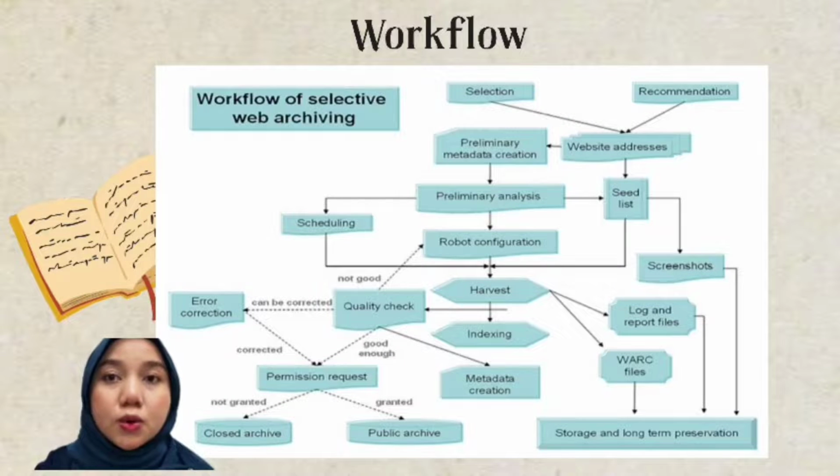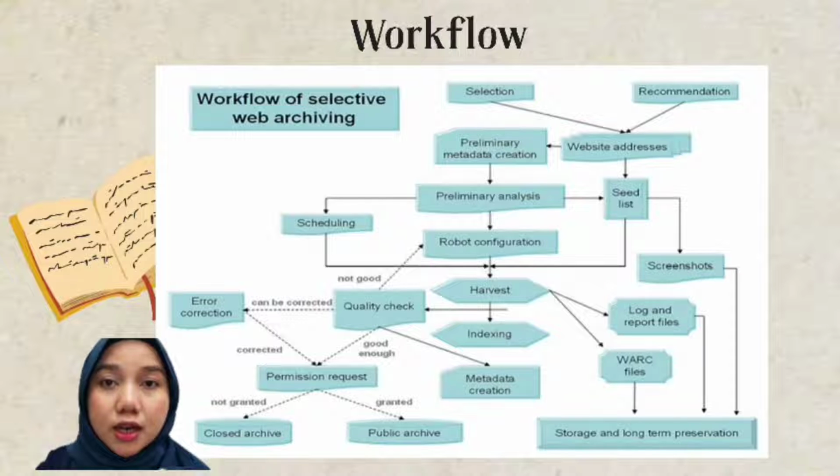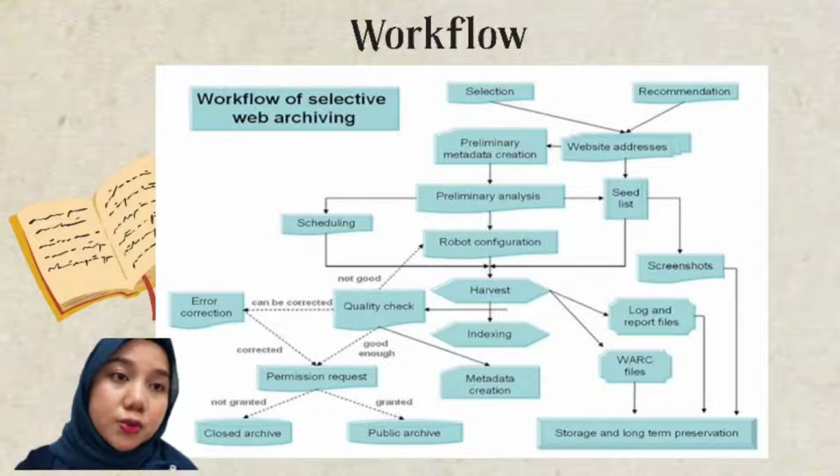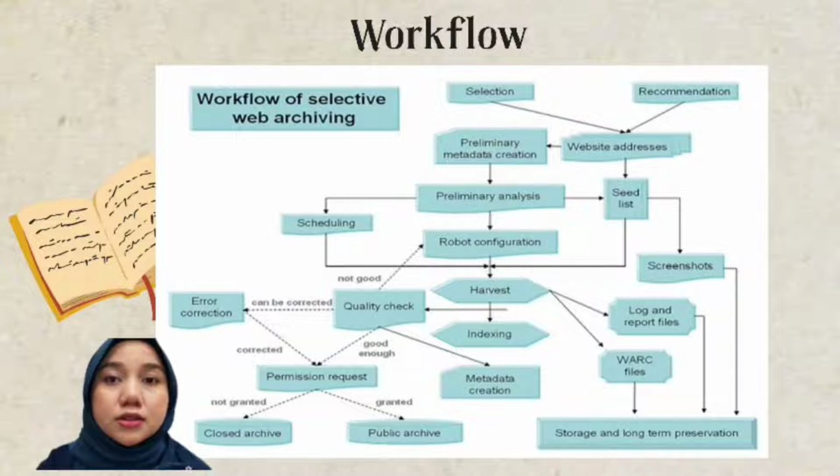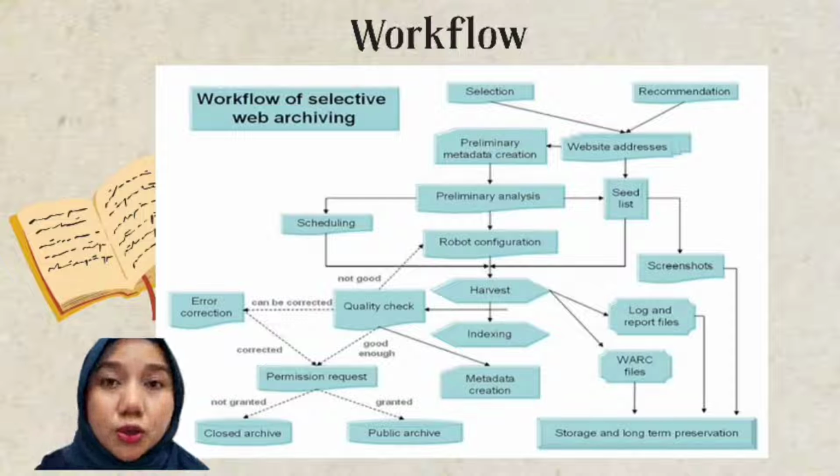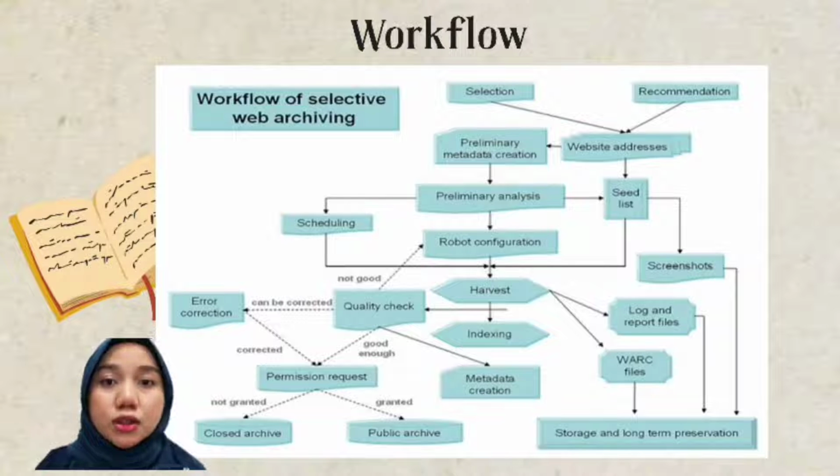So the second is the workflow of web archiving. How we select the web archiving. First, we will select the website recommendation from the website address. So then after we have selected the website, we do primary metadata creation, then analysis, seed list, schedule, robot configuration, harvest, indexing. For the seed list, we screenshot it.